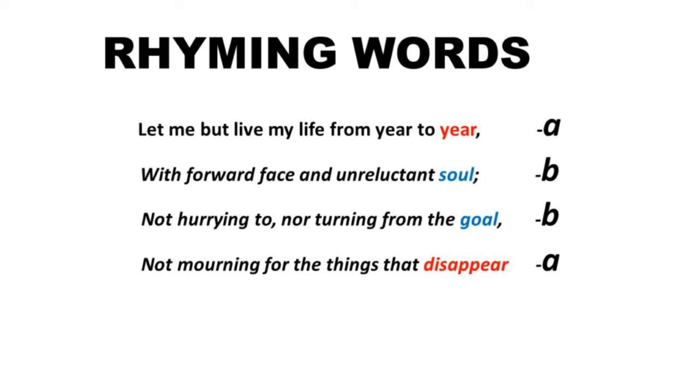So year and disappear are rhyming words, so you mention a and a. So here the rhyming pattern is A, B, B, A. This is called rhyming words, and I have given you a few examples. You can go through that.